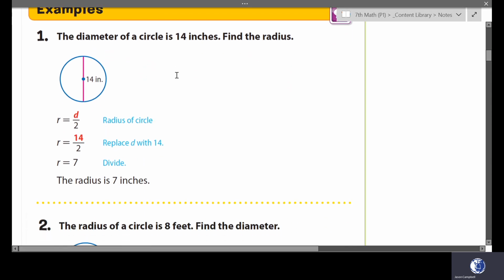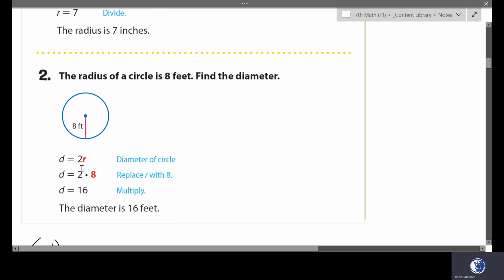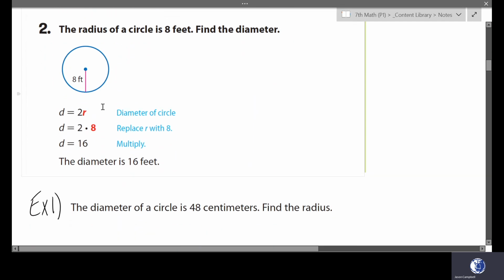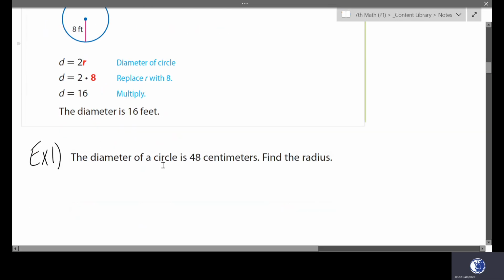In example 1, it says the diameter of a circle is 14 inches. Find the radius. So all they had to do here was take the 14-inch diameter and divide it by 2 to find the 7-inch radius. In example 2, it says the radius of a circle is 8 feet. Find the diameter. Well, if the radius is 8 feet, all they have to do to find the diameter is multiply 8 by 2 and get a diameter of 16 feet.